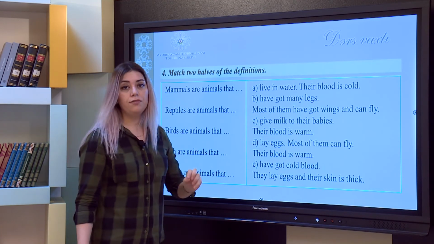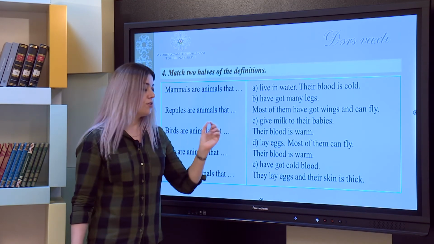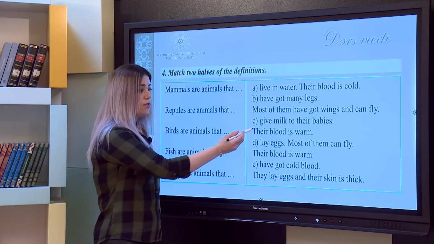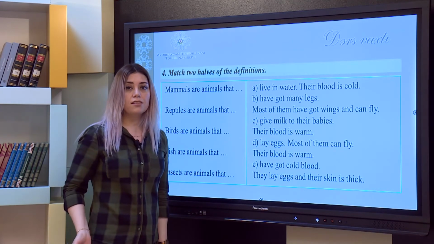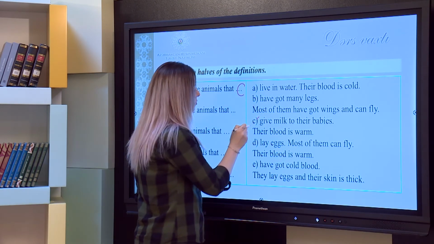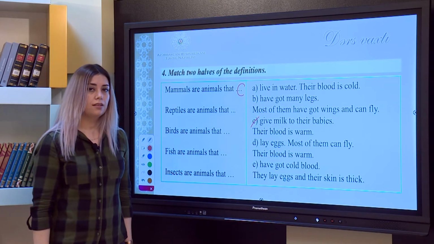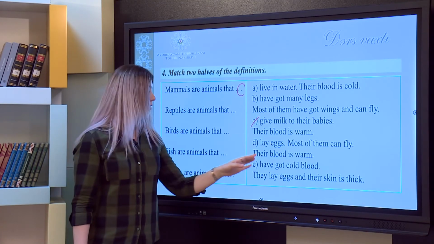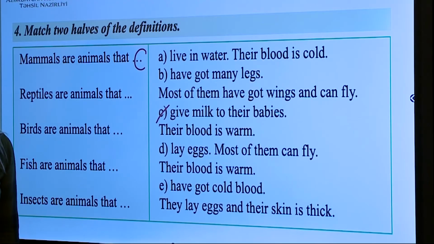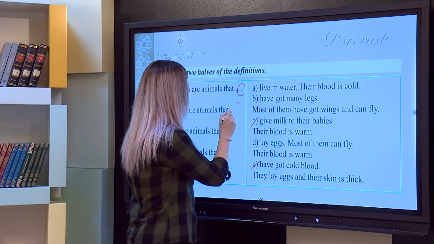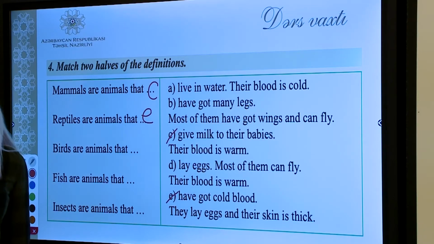If you notice the keyword, you can choose the answer directly. No need to read all the answers. So our keyword is giving milk to the babies. Yes, it's about mammals. So this is C. We chose C, so I'm deleting it. The second one, reptiles are animals that have got cold blood, they lay eggs and their skin is thick. So the answer for the second one is E.